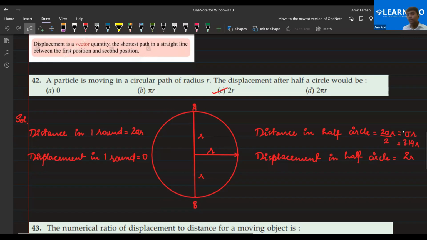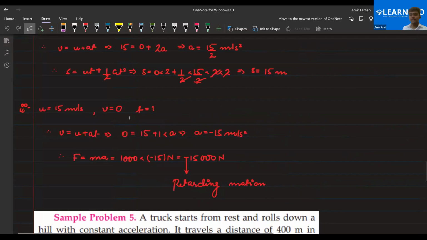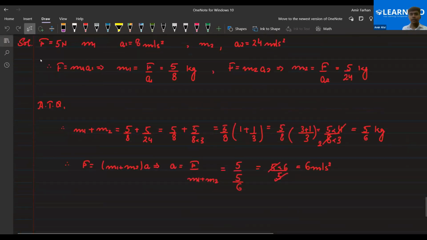I have placed the value of pi as 3.14, so as you can see, 3.14r and 2r. Which one is bigger, Sarah? 3.14r. So that's why we always talk about the shortest path. Among these two, 2r is the shortest, so that we will consider as the displacement. Clear? Yes, sir. So this is the thing we have done, Sarah. Okay? Clear, everyone? Now, do you have any doubts, Sarah?